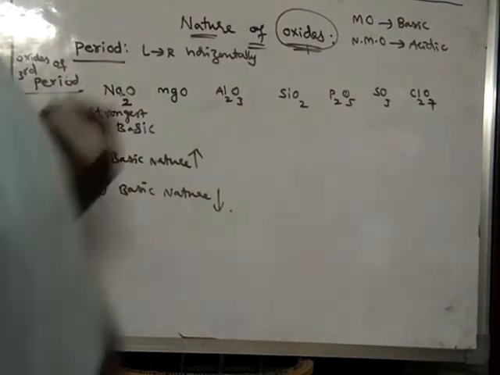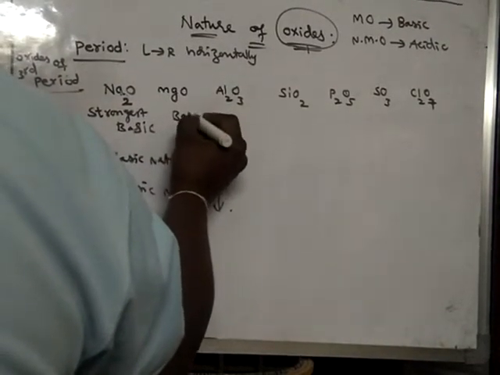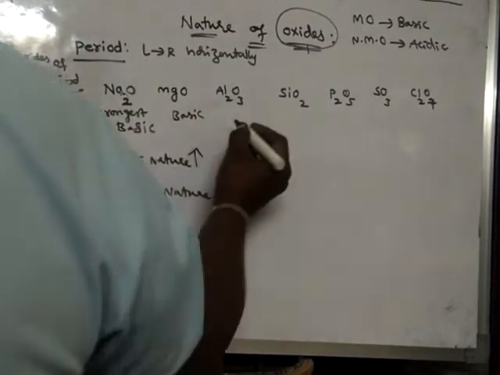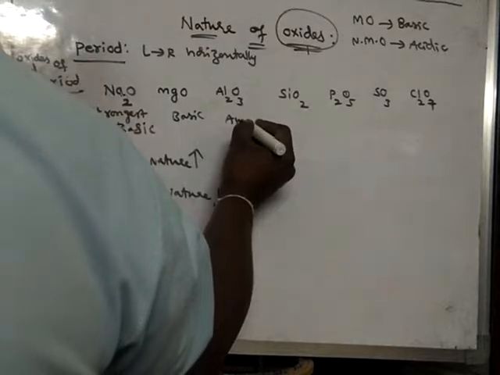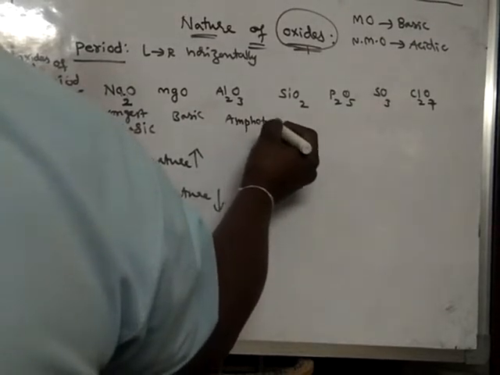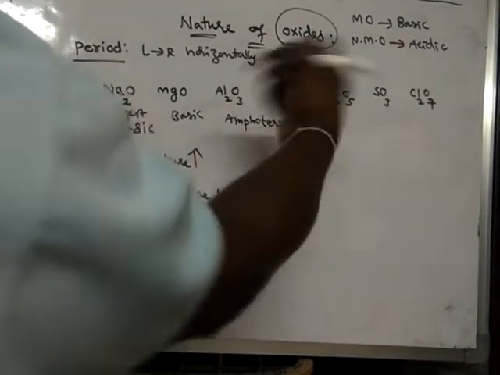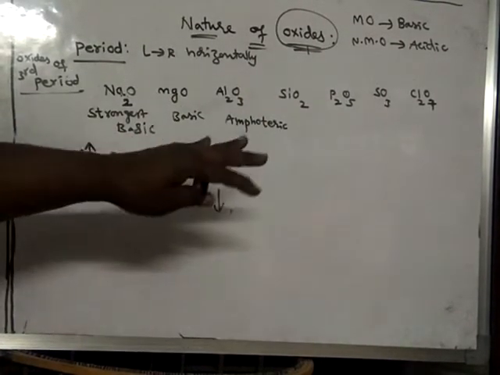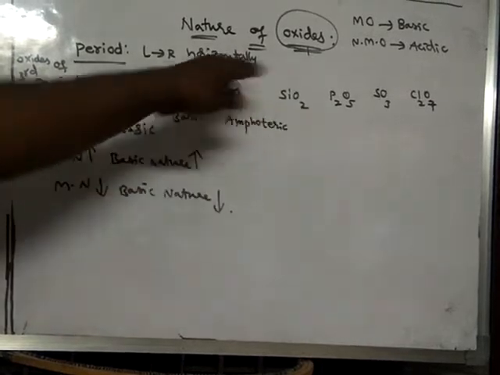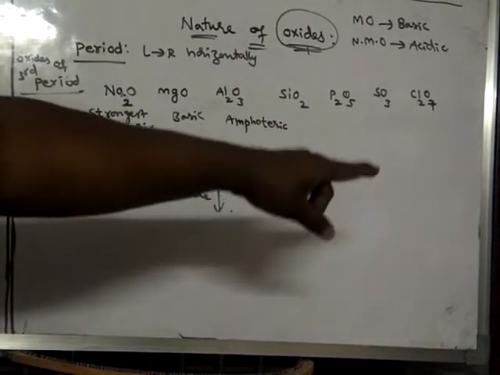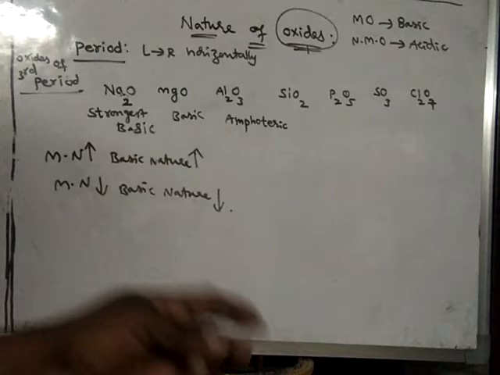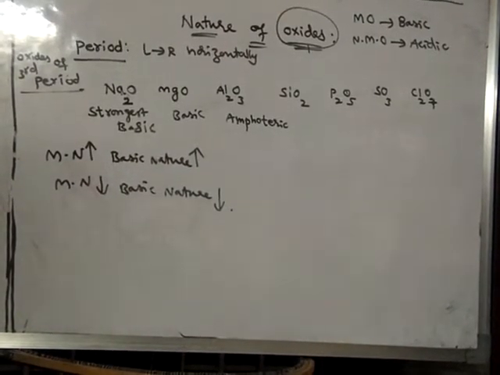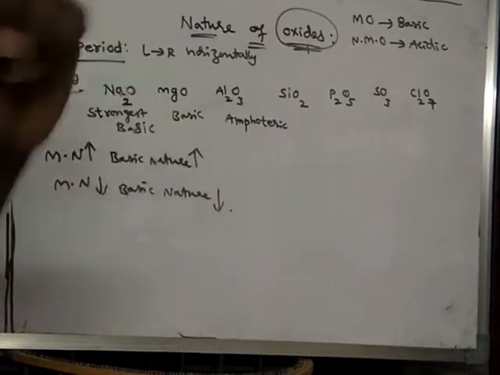Simply, magnesium oxide is a basic oxide. But aluminum oxide is amphoteric, which we have already seen. Amphoteric means oxides which show both acidic as well as basic nature. So aluminum oxide is amphoteric in nature.